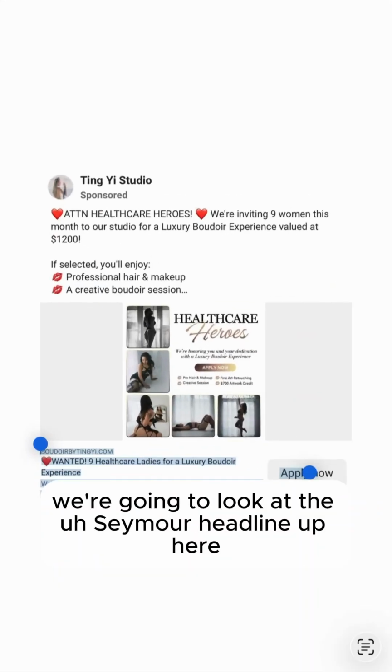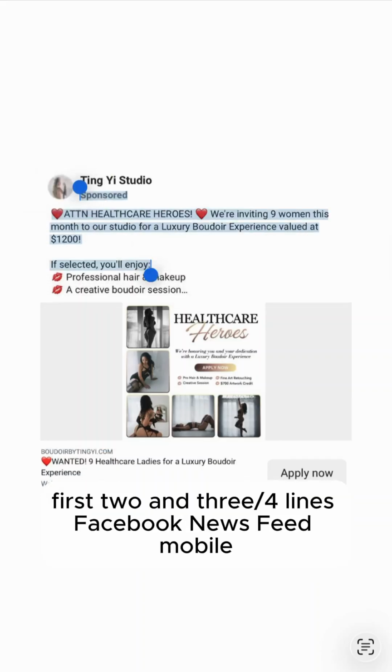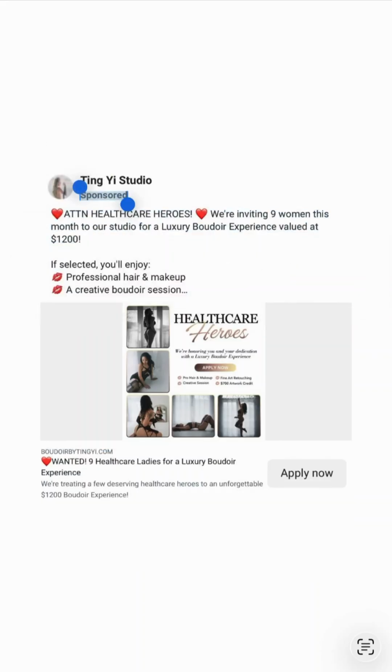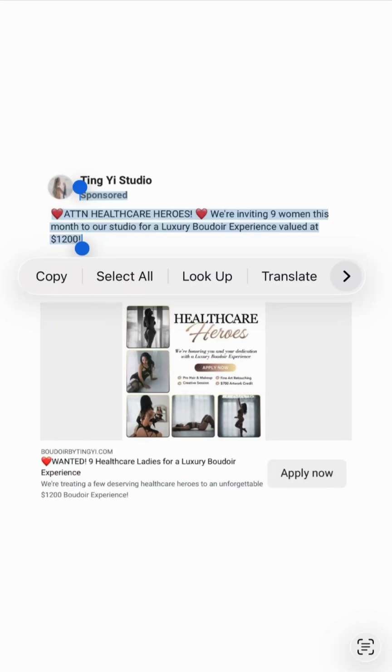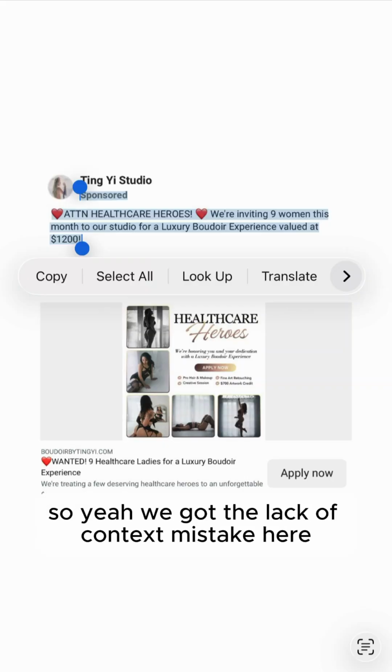And finally, we're going to look at the headline up here. First 2 3/4 lines, Facebook newsfeed mobile. And let's see. So we got "Attention Healthcare Heroes, who invited 9 women this month to our studio for a luxury boudoir experience, invited at $1,200." All right, so 9 women this one. So we only got 2 relevant context points here. So yeah, we got the lack of context mistake here.